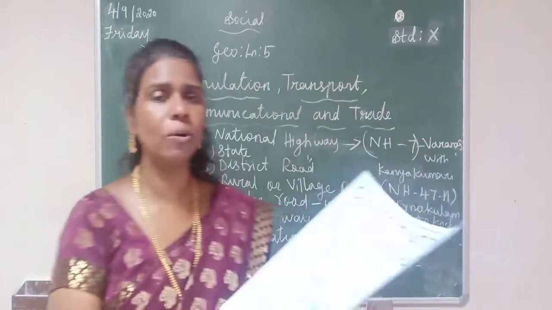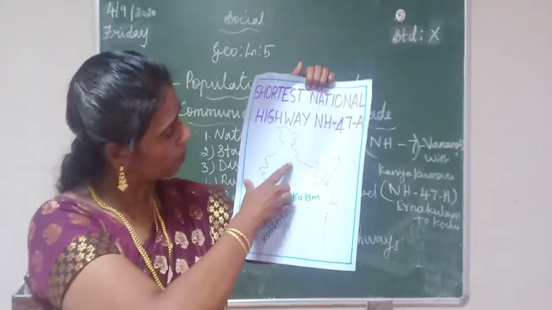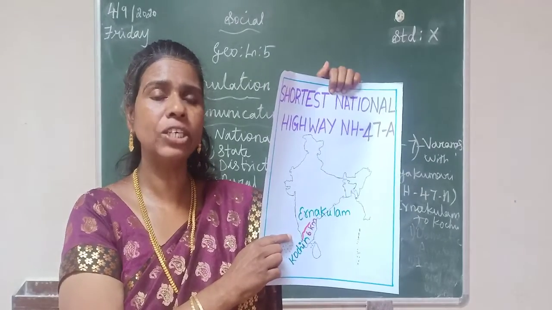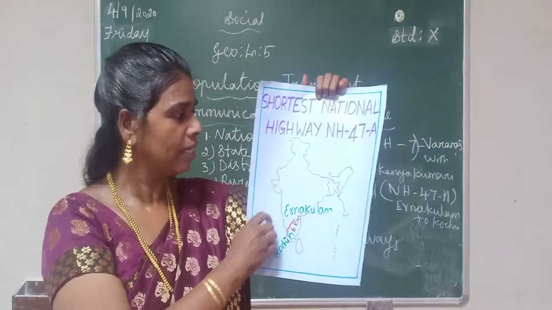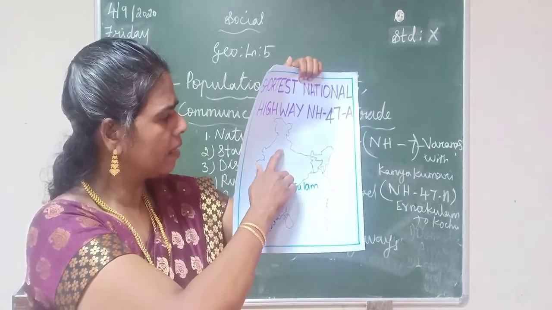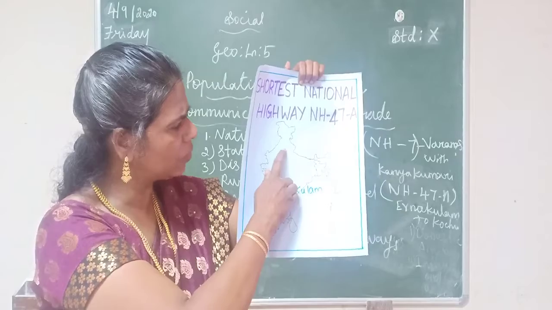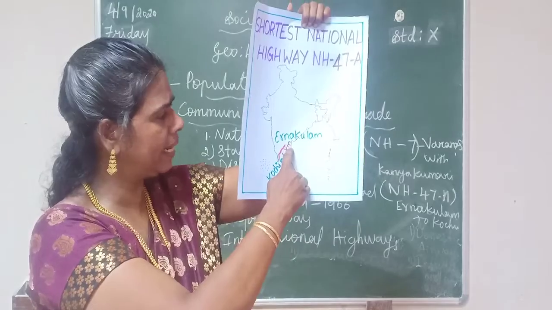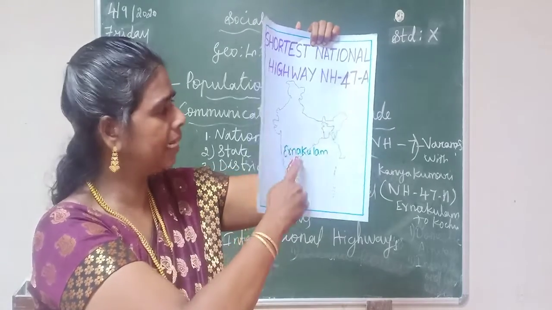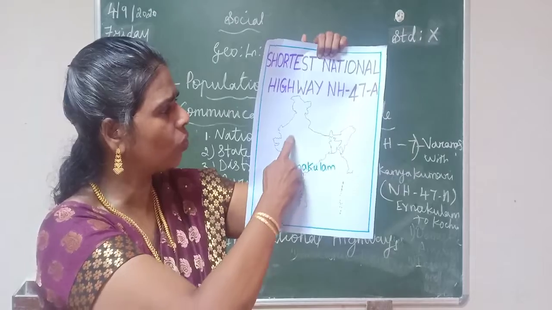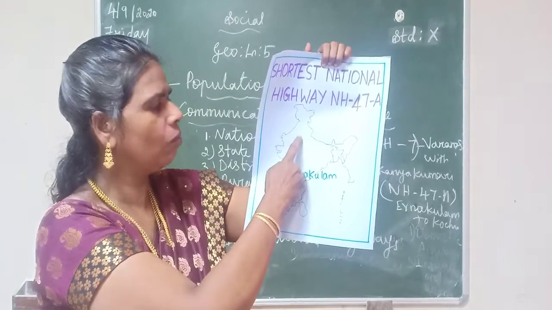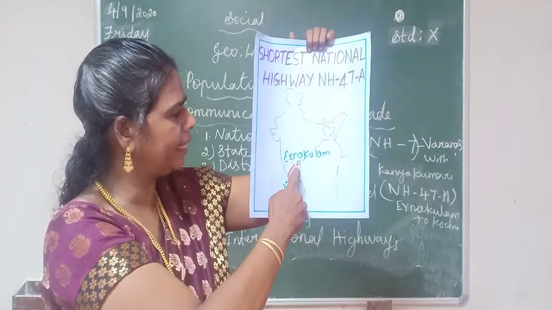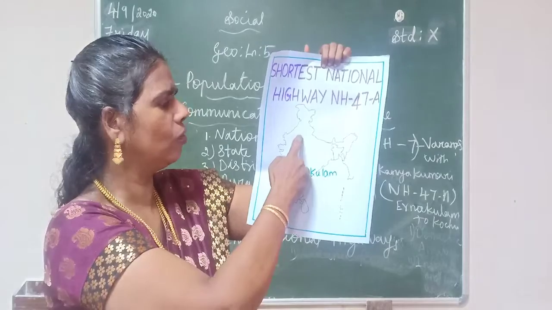Now listen here, I will show it on the map. The golden quadrilateral roads connect the four metropolitan cities. Delhi to Kolkata, then Kolkata to Chennai, Chennai to Mumbai, and again Mumbai to Delhi. Listen carefully: Delhi to Kolkata, Kolkata to Chennai, Chennai to Mumbai, Mumbai to Delhi.